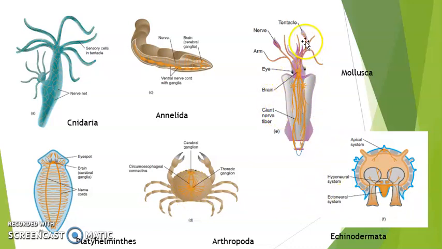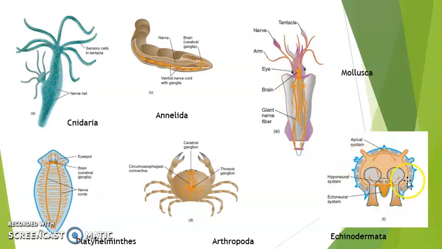Then we can see another one in Mollusca. This is a squid, which has giant nerve fibers. These nerve fibers were among the first ones to be studied because their size is very large. They also have a brain-like structure, eye spots, and arms with nerves inside, tentacles, and nerves in the tentacles and the arms, which help the nervous system in recording information from the environment. So there is more sensory information collected.